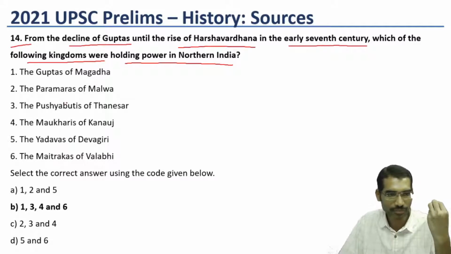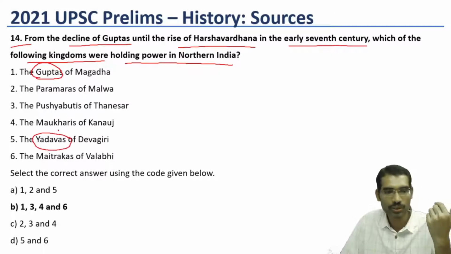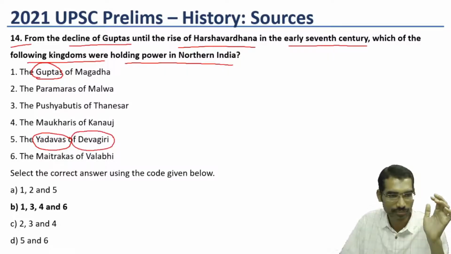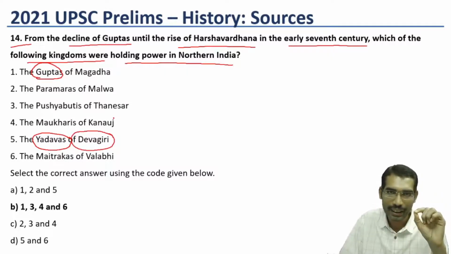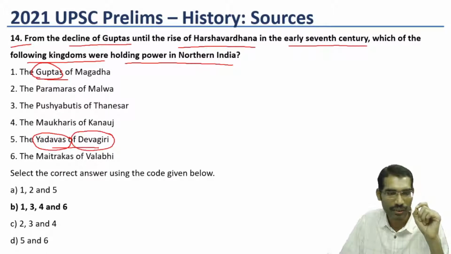Let us see how. The Guptas of Magadha, Paramaras of Malwa, Pushyabhutis of Taneshwar, Maukharis of Kanauj, Yadavas of Devagiri, the Maitrakas of Vallabhi. Here most of the students know the Guptas and they would have heard about Yadavas and Devagiri. Kanauj also they hear, but in the context of Harshavardhana, not in the context of Maukharis. So all the remaining become difficult for those who do not read the medieval part, the early medieval part. Only here known parts are Guptas of Magadha, Yadavas of Devagiri.